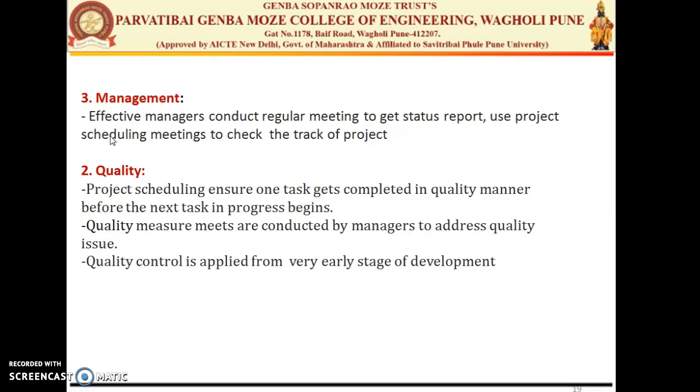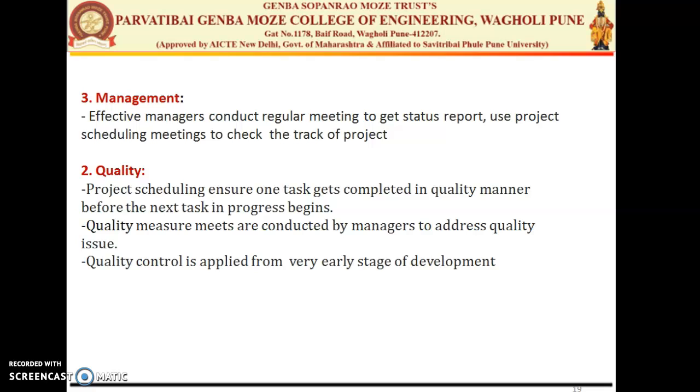Effective project managers conduct regular meetings to get the status report. They use the project scheduling meetings to check whether the team members are on the right track or not, whether they have some misunderstanding, whether they are having some problems, bugs, or errors while developing the software. So the team regularly assesses the project report so that they are well aware the project is on track.